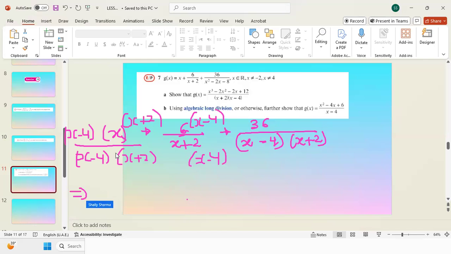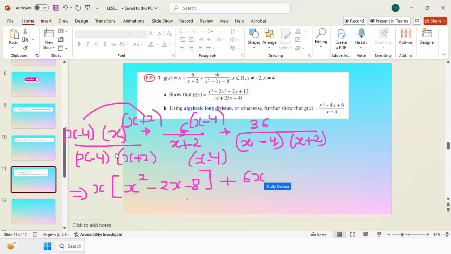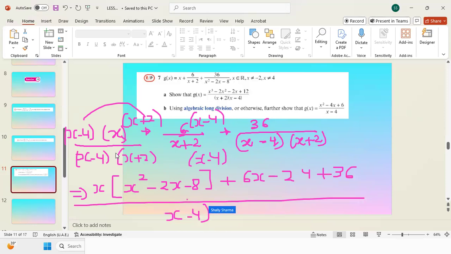When I open the bracket, x I keep outside first and I will multiply these two brackets. So this is x squared minus 2x minus 8 plus 6x minus 24 plus 36. And in the denominator, we will be writing x minus 4 times x plus 2.